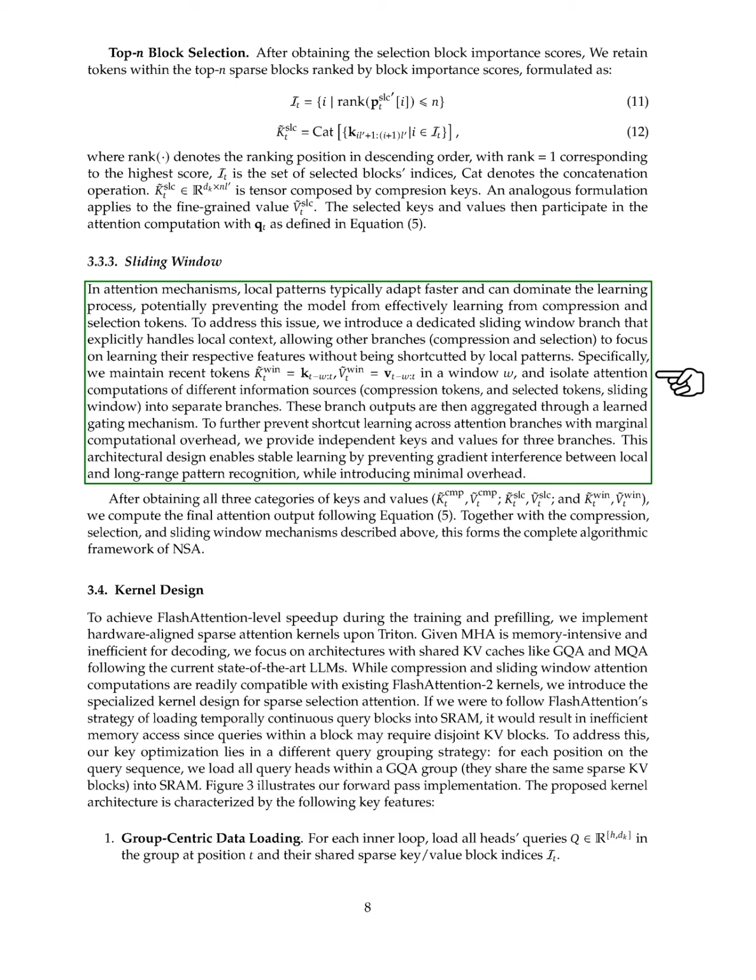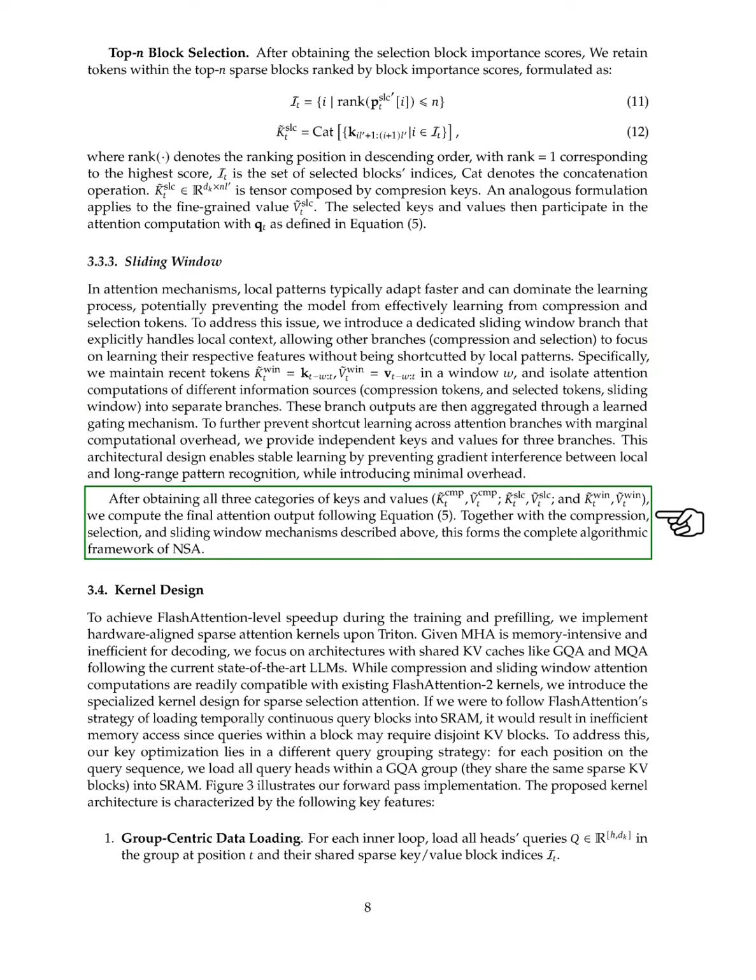The outputs from these branches are combined through a learned gating mechanism. By providing independent keys and values for each branch, we stabilize learning and prevent interference between local and long-range pattern recognition. In summary, after obtaining all three categories of keys and values, we compute the final attention output, completing our algorithmic framework for NSA. Section Summary.